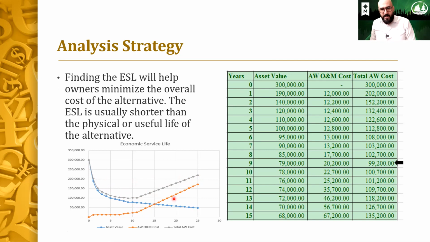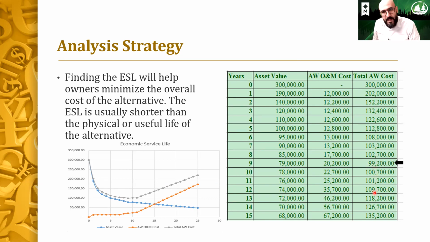So if we look into this table on the right side, I want you to ignore the value of assets and the maintenance and operational costs for just this example. Look at the total annual cost. You will see that the total annual cost starts at 300,000 and then starts to decrease until year 9, and later on starts to increase.